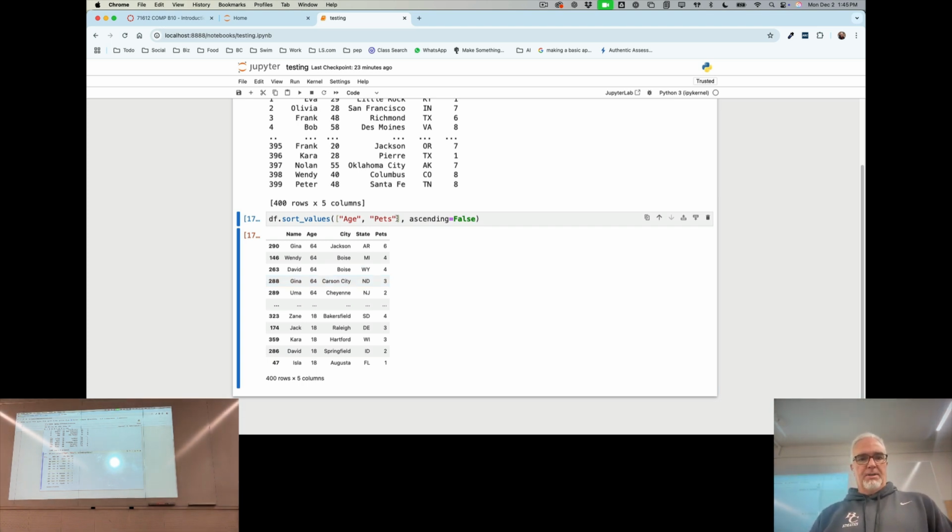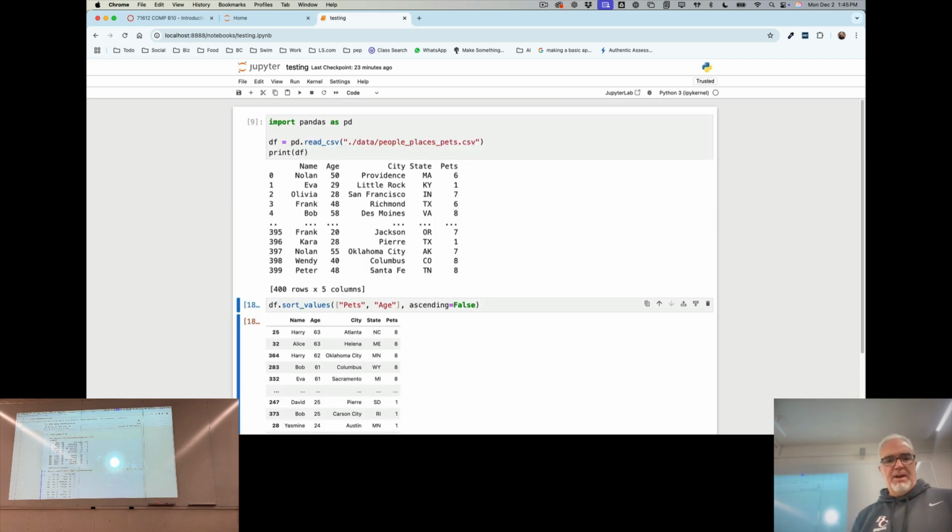Now, if I wanted to sort number of pets first and then age, I can do that. So that prioritizes those, age. So now what we've got is we're starting with the people who have the most pets. And then inside that number of most pets, we have them sorted by age.